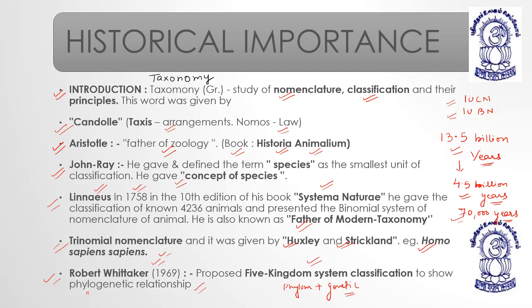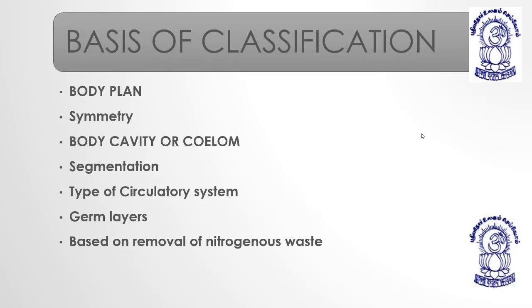The five kingdom system of classification actually gives a glance to know about the evolution of humans, the evolution of species. The phylogenetic relationship basically deals with that only, how change in DNA leads to the evolution of species, right? So students, I hope you are getting it. Okay, we'll move to the next.